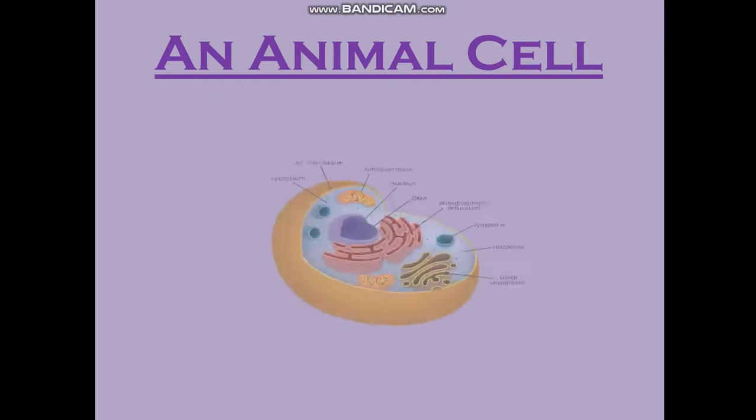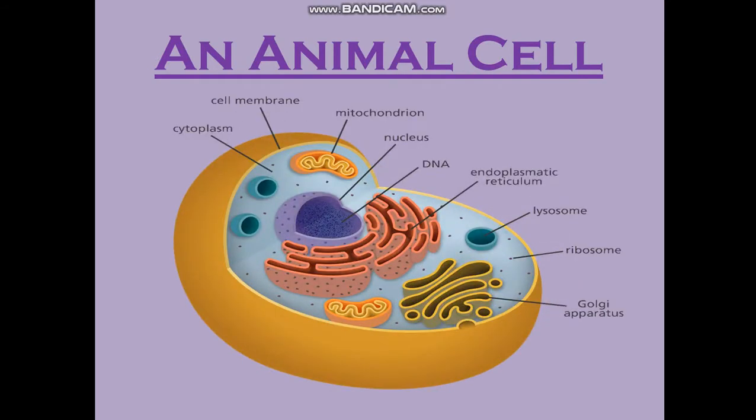If we look at an animal cell closely, we'll find that they have DNA present inside the nucleus. Here you can see the nucleus. Inside the nucleus it has DNA floating in the nucleoplasm. Then they have mitochondria floating in the cytoplasm. There is a cell membrane, the outer yellow cover, and then the endoplasmic reticulum. Lysosomes are budded off from the Golgi apparatus.